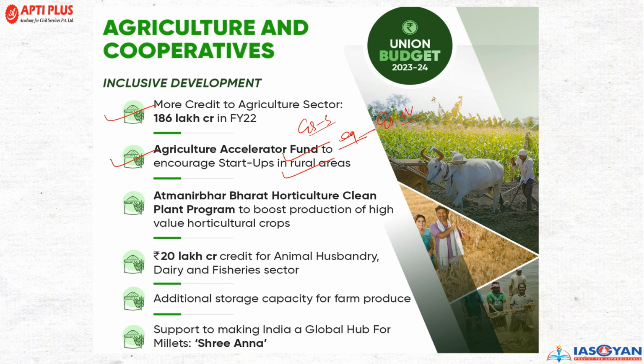Now there's Atmanirbhar Bharat Horticulture Clean Plant Mission or program to boost the productions of high value horticulture crops. 20 lakh crore credit to animal husbandry, dairy and fisheries sectors. Now in this budget, an additional storage capacity for the farm produce will also be taken care of. Support to making India a global hub, millet with Shri Anna.